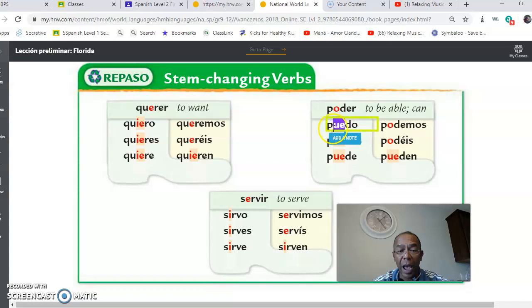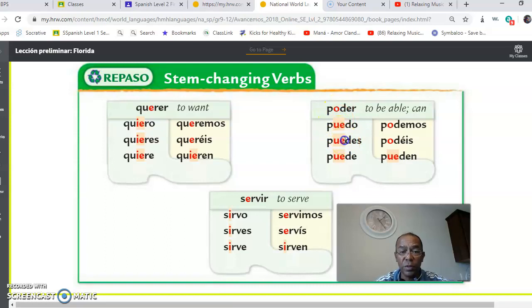The U-E. Puedo. Yo puedo. I can. I'm able. And you do the same thing for all of them. You remove the O, put the UE. This is only in the present tense. Puedes. Tú puedes. Él, ella, and usted puede.